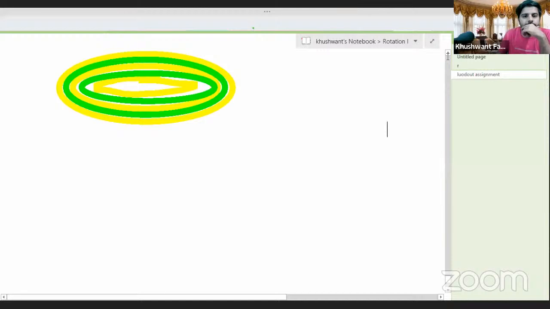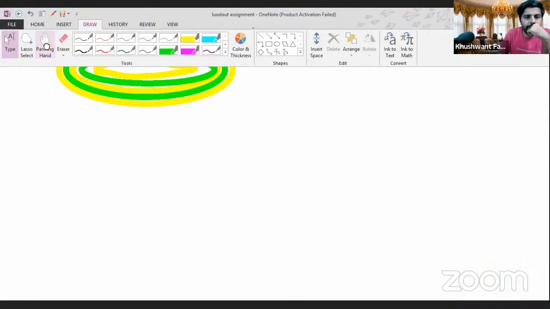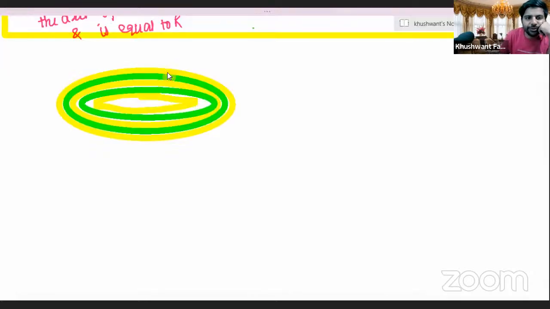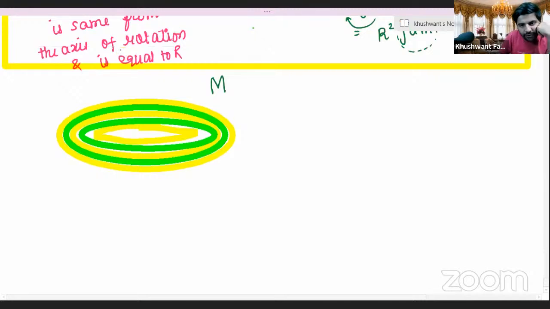Now it's cool. Chalo. Heading likhna, everybody. Write the heading. Moment of inertia for a disk. 1 minute. Write the heading, everyone. Moment of inertia for a disk.